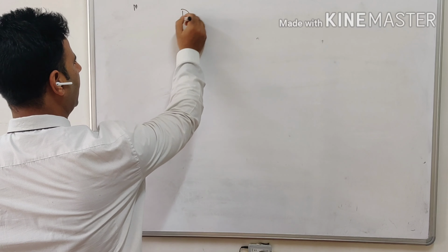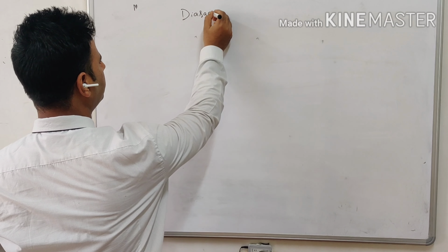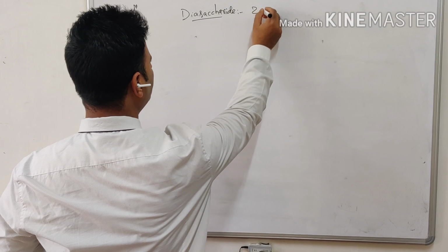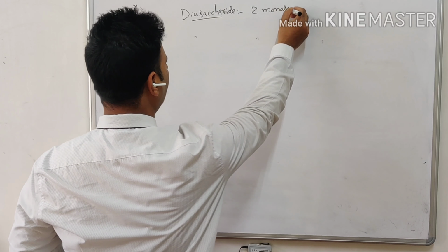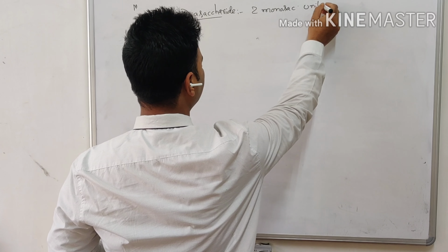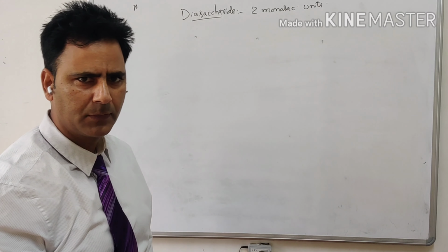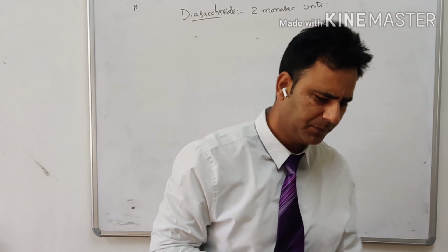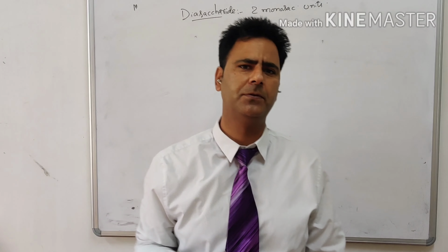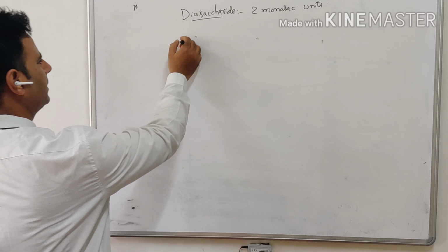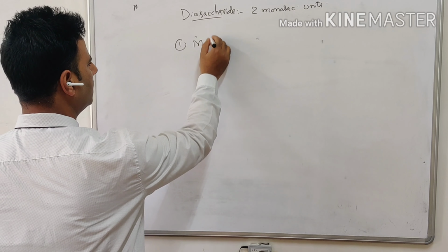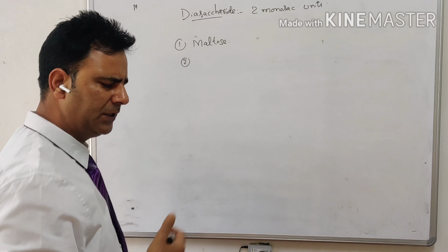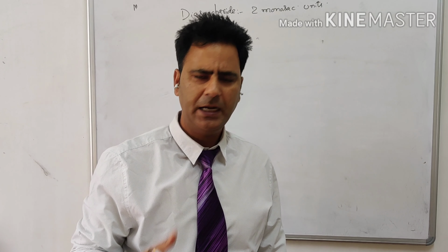When we go for the disaccharides, a disaccharide is a sugar which is made up of two monosaccharide units. For example, there are three sugars which are very important and have a role in our day-to-day life. Routinely we are using them in our foods and in our daily life.